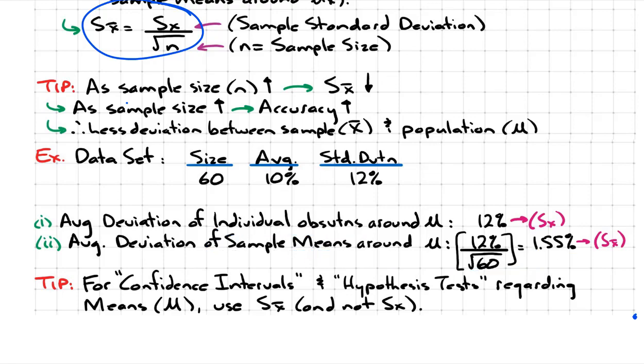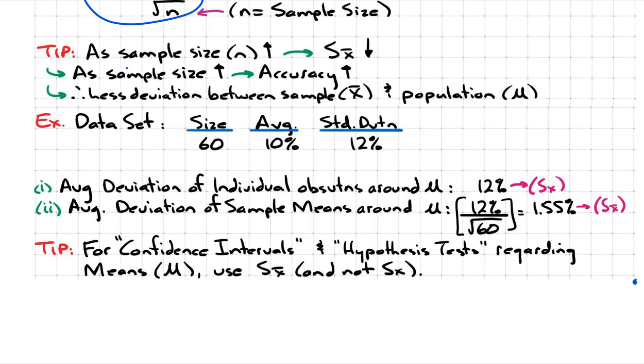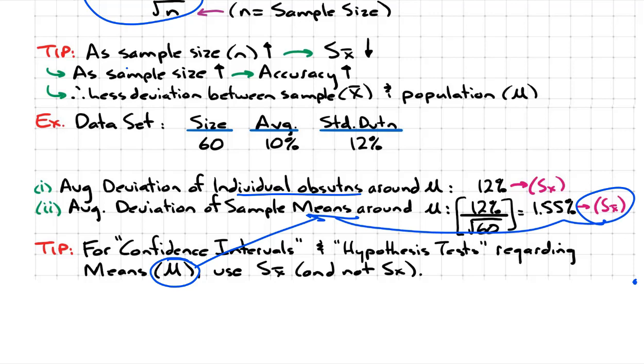Now tip, later on as we get to confidence intervals and hypothesis testing regarding population means, we always use standard error and not standard deviation. And the reason for that is because if you're doing these tests or confidence intervals for mean, then I need to know what the dispersion is of mean and not individual observations. So do you see the connection? Here it is. Right? So there it is. That you just have to remember that.